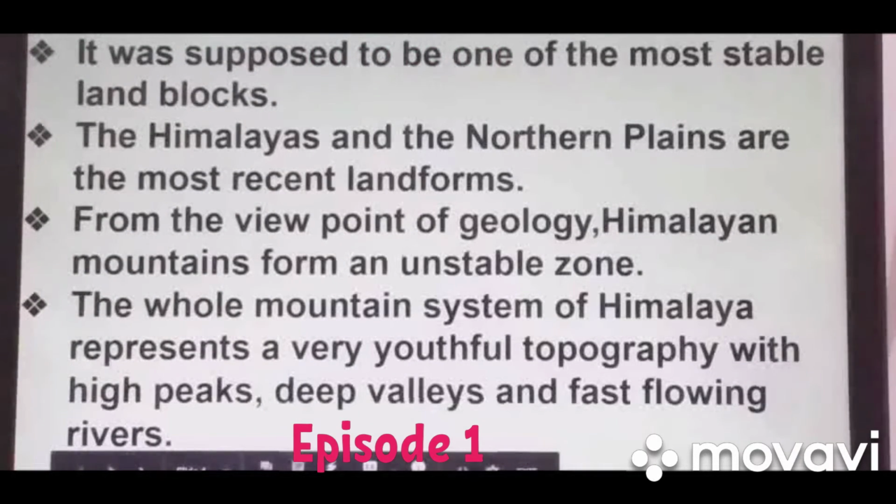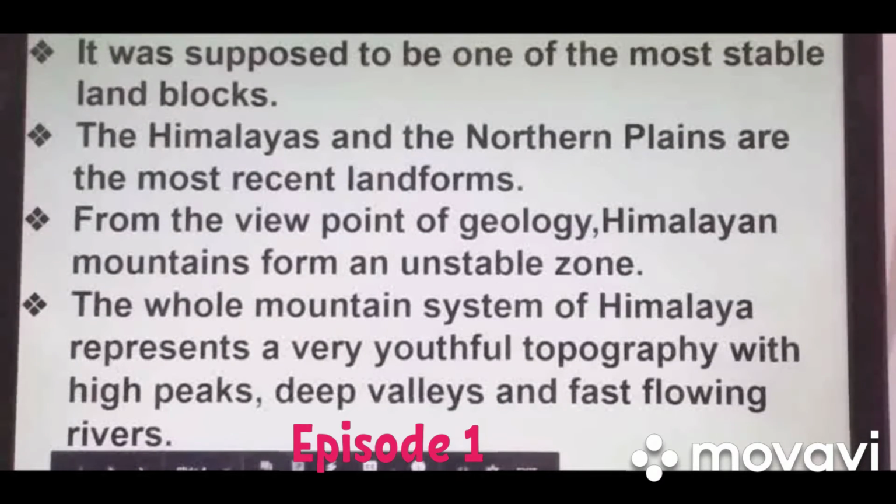It is supposed to be one of the most stable land blocks. Stable, because it is made up of igneous and metamorphic rock, and that is why there is no landsliding.